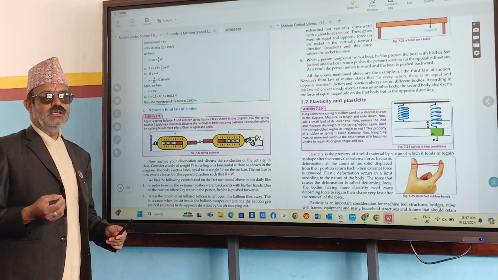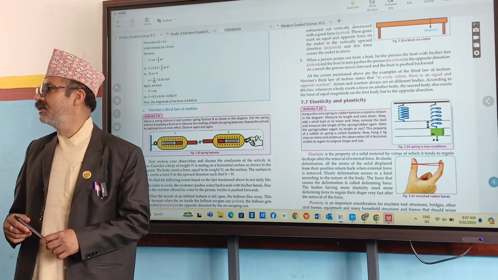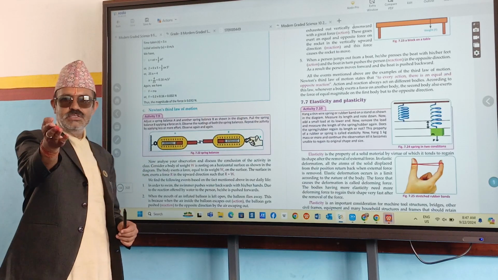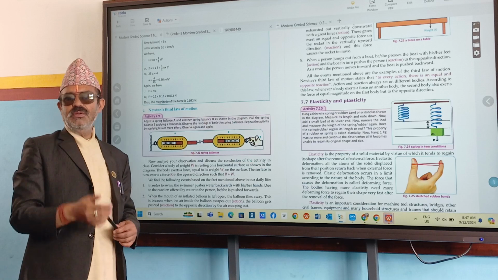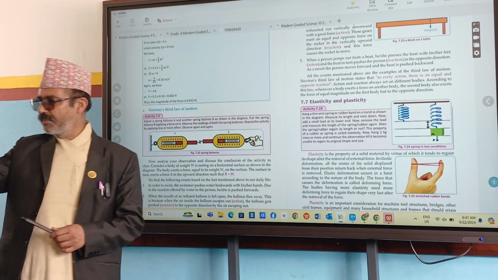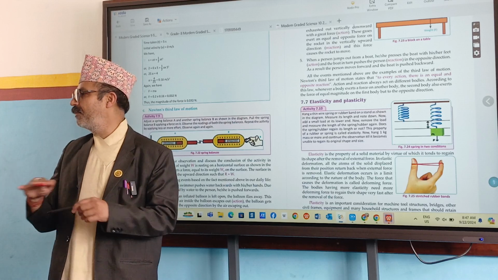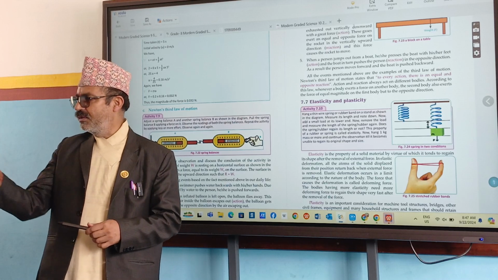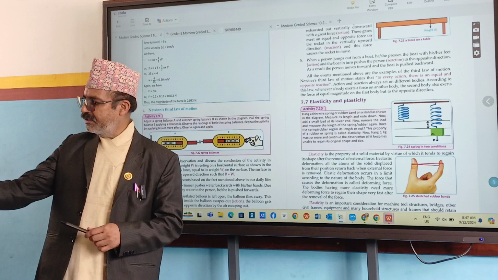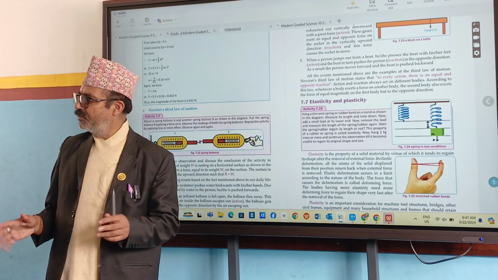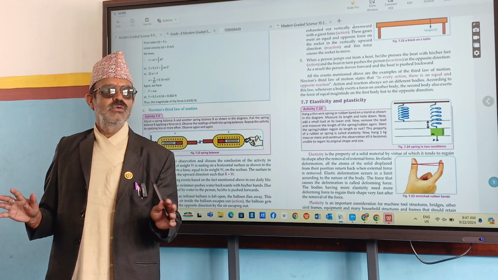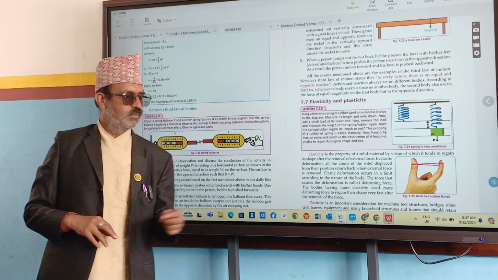And the third law of motion is very easy. What does it say? To every action there is an equal and opposite reaction. You are sitting, so that is the best example of the third law of motion. You are applying some force downward, the bench is applying some force upward, balanced, so you sit. If 10 students sit on that bench, it may break. That means Newton's third law of motion doesn't apply. So many examples are there.